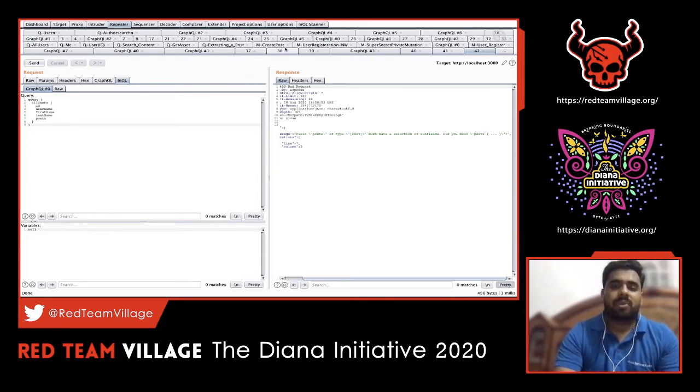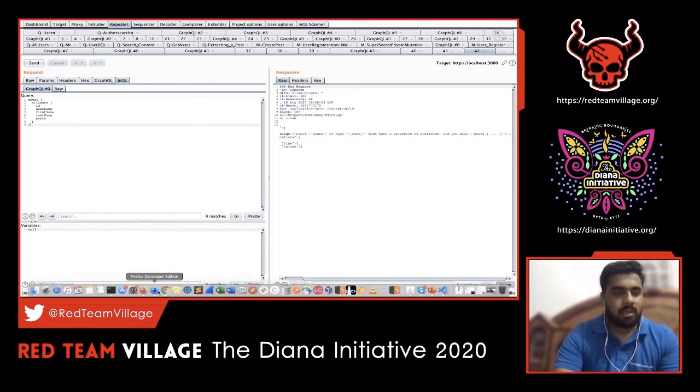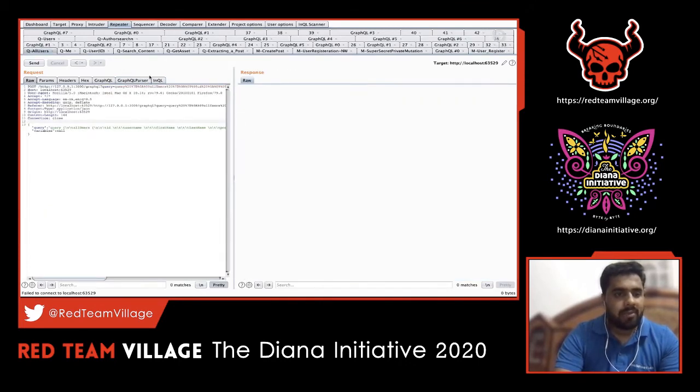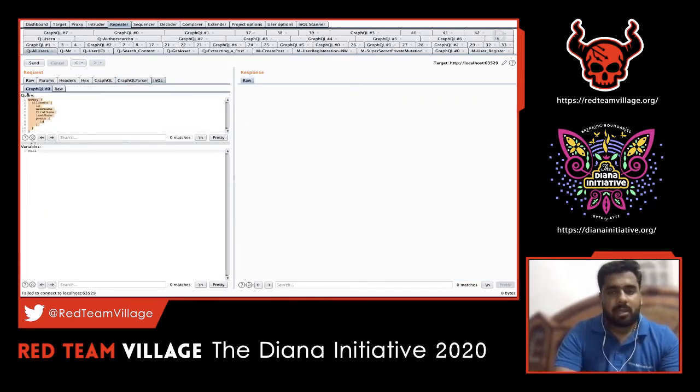We are making use of InQL, and since introspection is not enabled or not allowed, we have to craft it on our own. That's what we are trying to achieve here. Based on the error response, we have to understand it and then try to craft the query. So let's see the all user query. I think I already have the all user query here, so let's try that again in here.